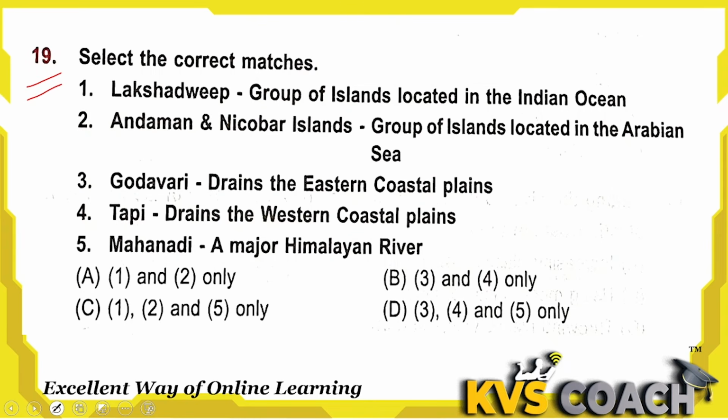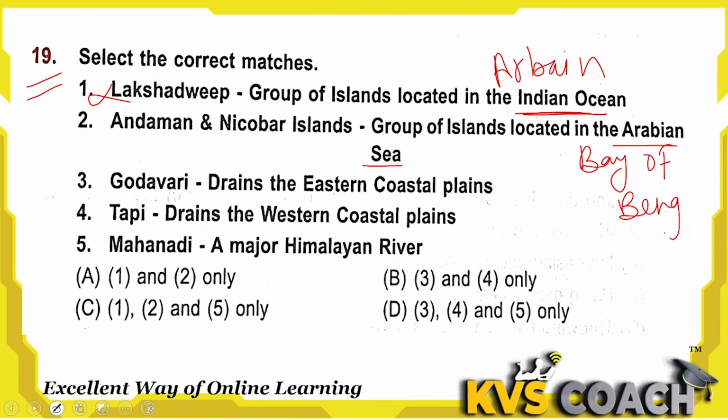Question 19 is select the incorrect matches. 1. Lakshadweep, group of islands located in the Indian Ocean. No, this is in the Arabian Sea. This part is wrong. So this is wrong. Second one is Andaman Nicobar Islands, group of islands located in the Arabian Sea. No, this is in the Bay of Bengal. This is also wrong, not in the Arabian Sea.